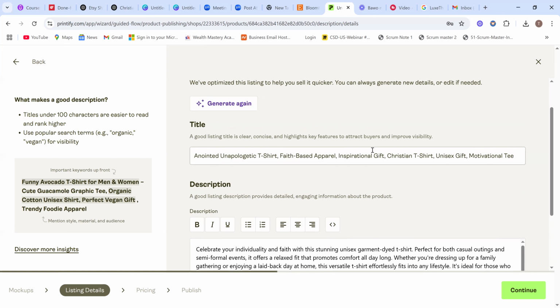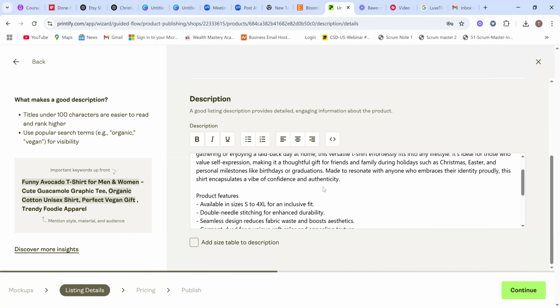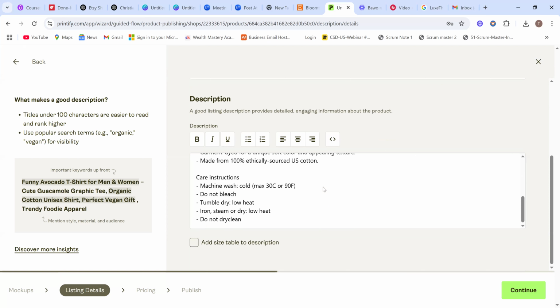This is SEO compliant because everything is just picking it. It can be for gifts, for Christians, unisex, motivational, faith-based, and just like that. So if this is okay for you with all this color, you go ahead and continue, right? But if it's not okay, you can always add your own for the description.